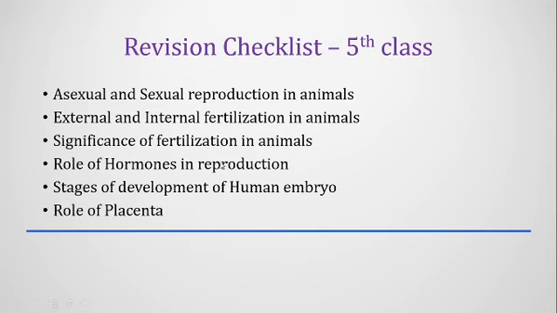The role of hormones in reproduction like estrogen, progesterone, testosterone, etc. The stages of development of the human embryo: morula, blastula, first cleavage, and then formation of the placenta. And we have also discussed the role of the placenta for the development of the embryo and fetus inside the mother's womb.